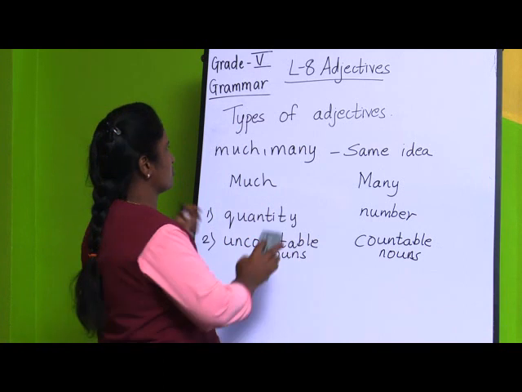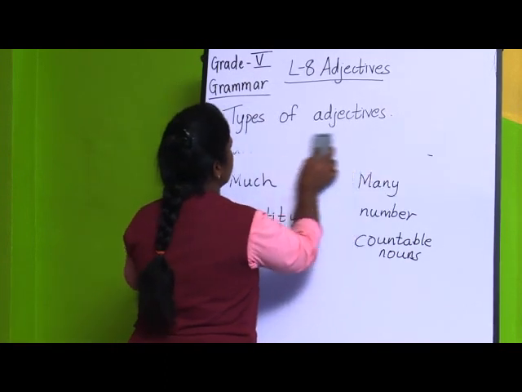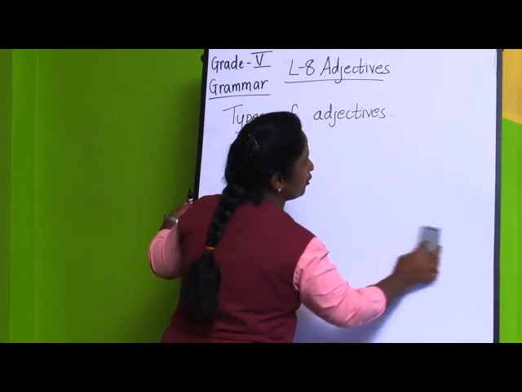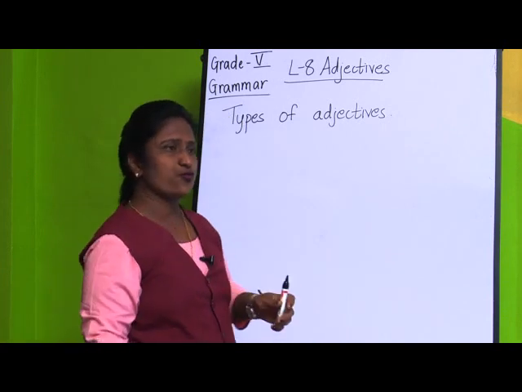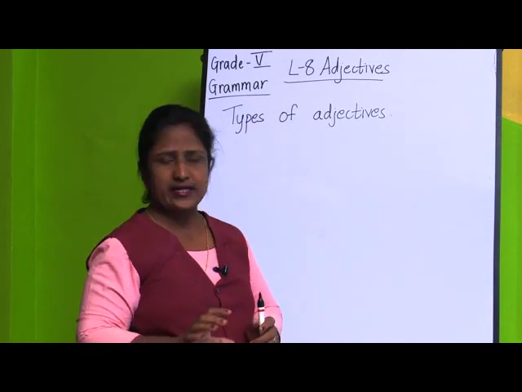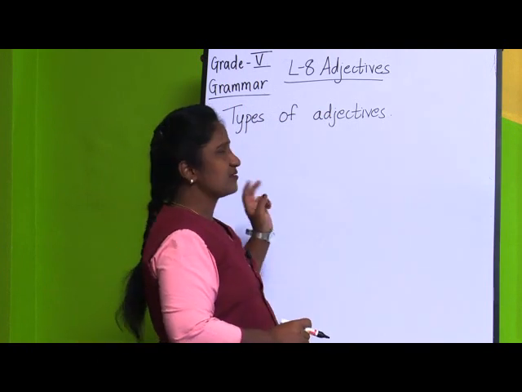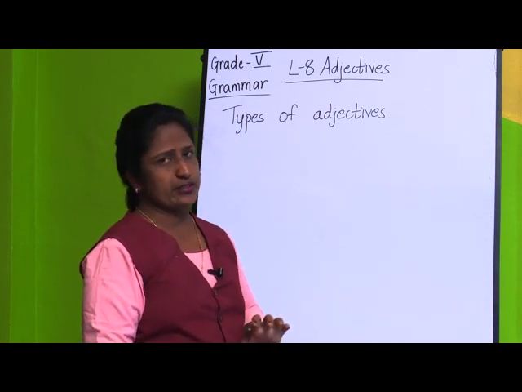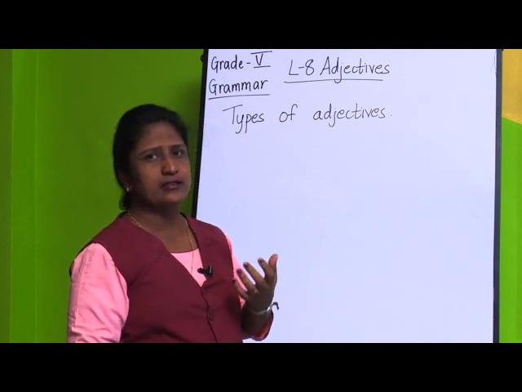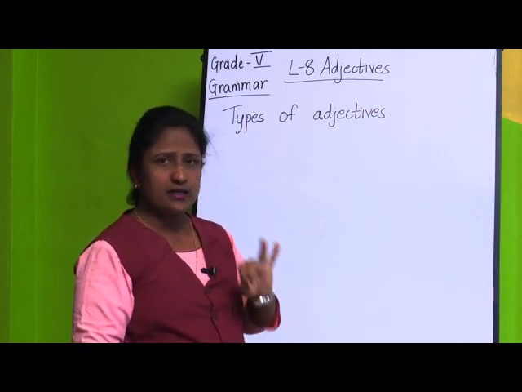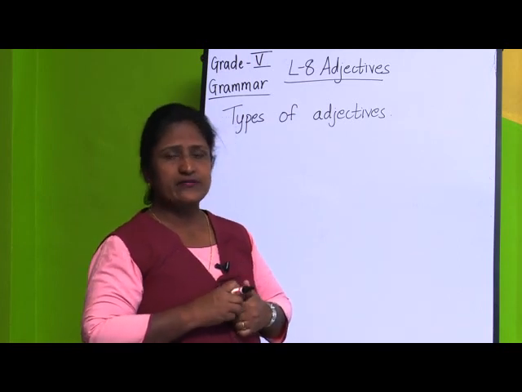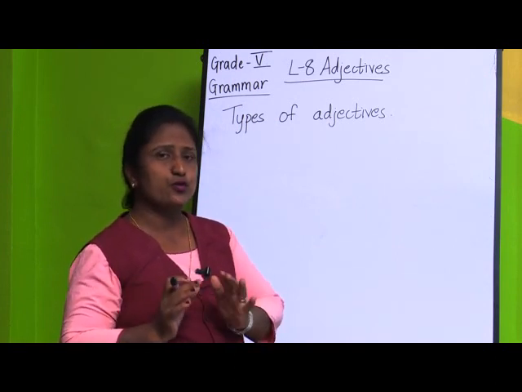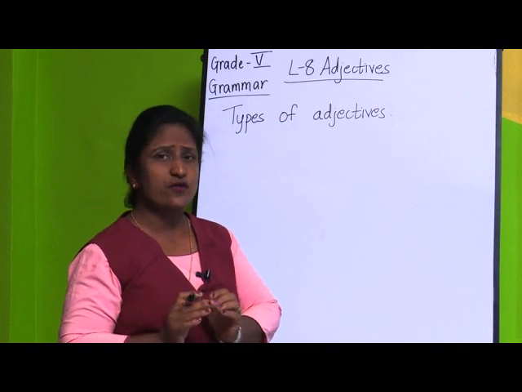Again I will recall for you all these things. See the types of adjectives. First we have seen, which was very easy, adjectives of quality. There we ask the question what kind of, so you will be getting what kind of a person, place, animal or thing it is. The second type we have seen is adjectives of quantity. There we have to ask the question how much, and you will be getting the answer for adjectives of quantity. The third type we have seen is adjectives of number. There we ask the question using the words how many, and you will be getting the exact number for adjectives of number.